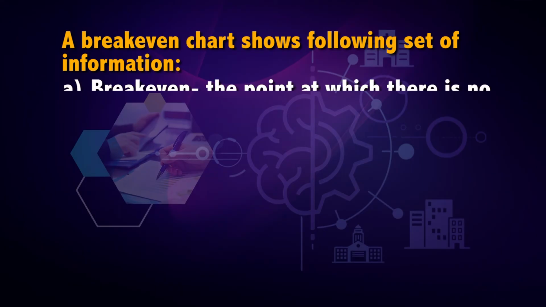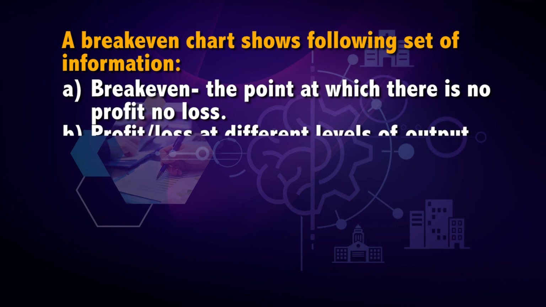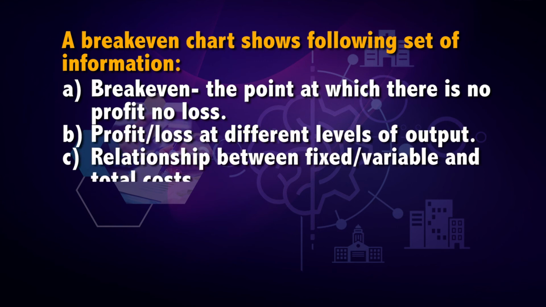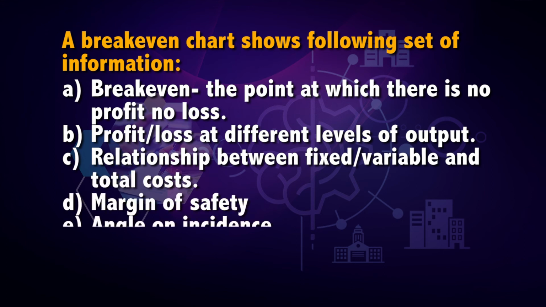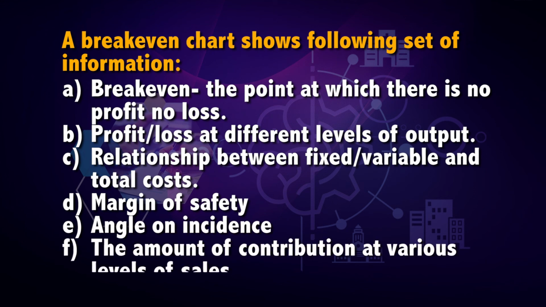A break-even chart shows the following set of information. Point number 1, break-even, the point at which there is no profit, no loss. Point number 2, profit or loss at different levels of output. Point number 3, relationship between fixed, variable and total cost. Point number 4, margin of safety. Point number 5, angle of incidence. Point number 6, the amount of contribution at various levels of sales.